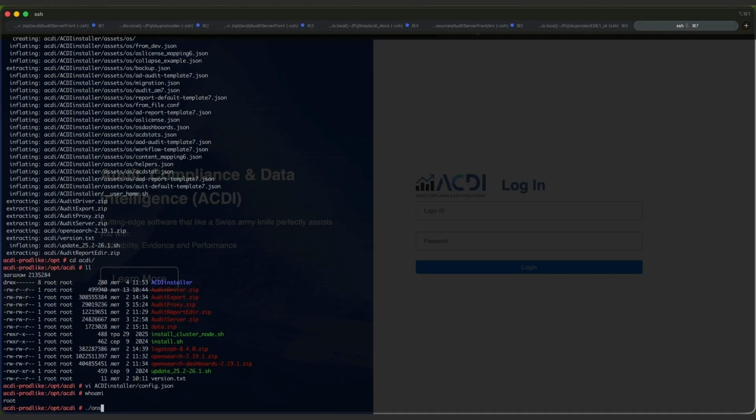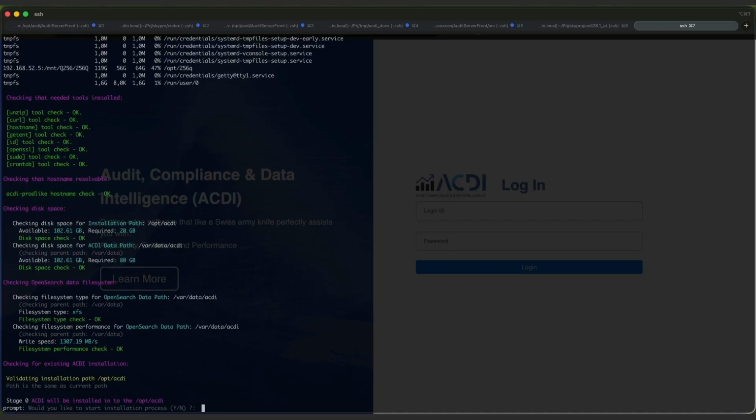Now let's start the installation process using install.sh. Before the installation begins, the installer checks the minimum required disk space for both the ACDI installation folder and the ACDI data folder. It also verifies the file system type of the folder containing the ACDI data. A mandatory requirement is that this directory must not be located on a network drive, specifically a network file system, NFS. A native file system is required, and for optimal performance, fast SSD storage is strongly recommended.